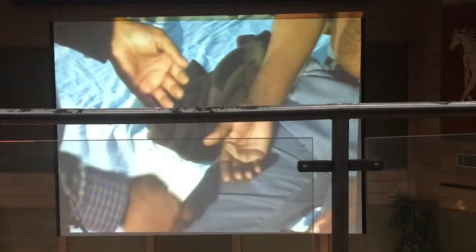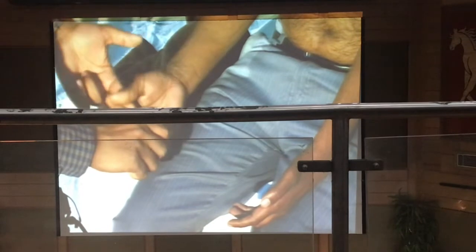Ask him to grip your finger with the thumb and the palm, like a pincer. Is there adduction power there or it's not there? It is there. Okay. So now, ask him not to flex the thumb while he's doing that.